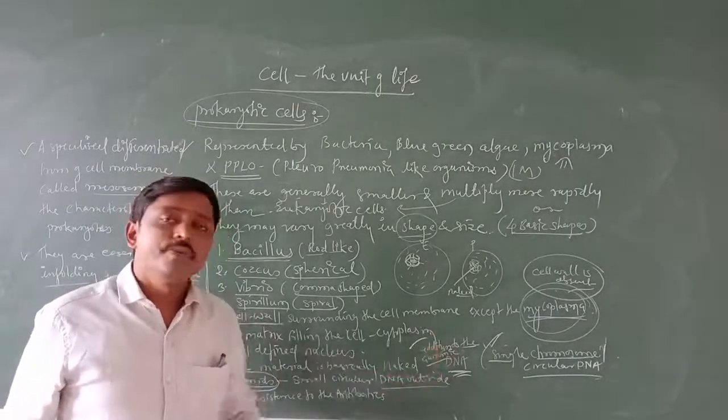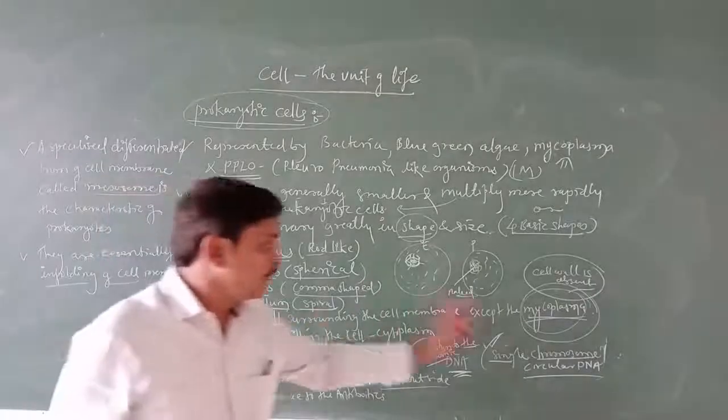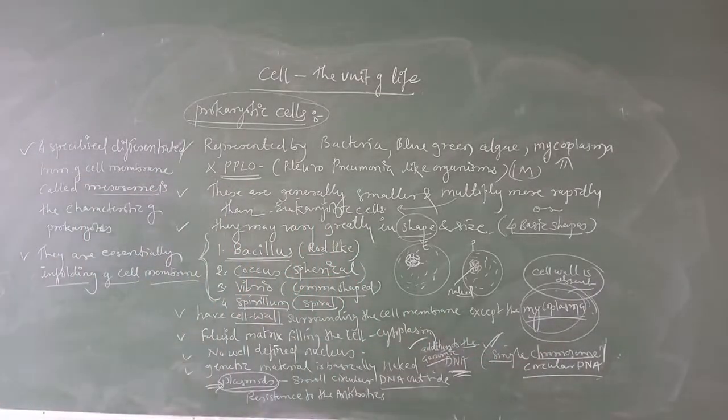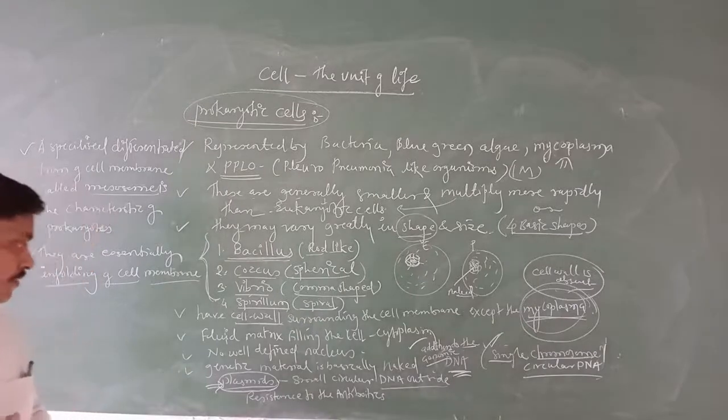In addition to the genomic DNA, we find a single chromosome, a circular DNA, in prokaryotic cells. Then afterwards, the plasmid, that is very important. A plasmid is nothing but a small circular extra-chromosomal DNA, and it has a particular characteristic: resistance to antibiotics.